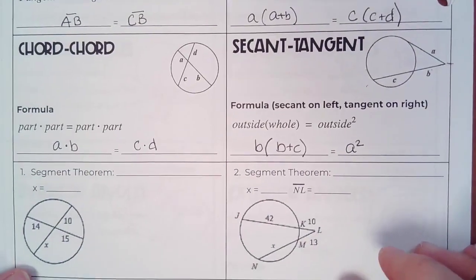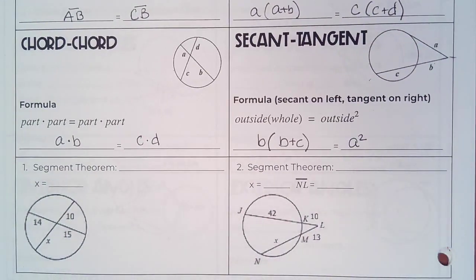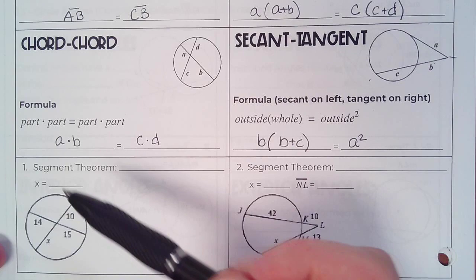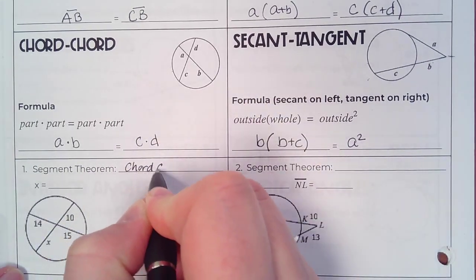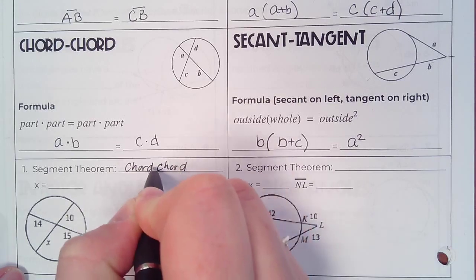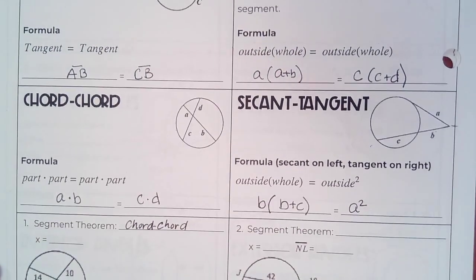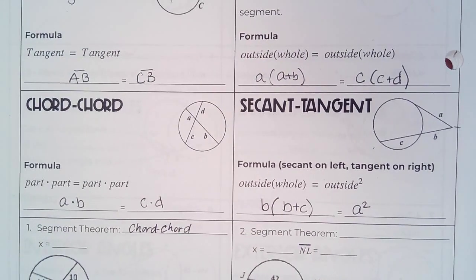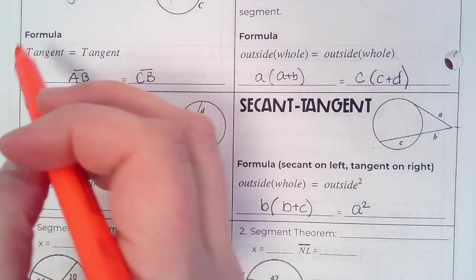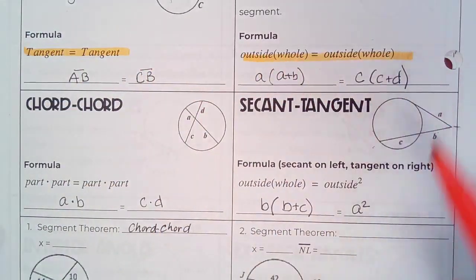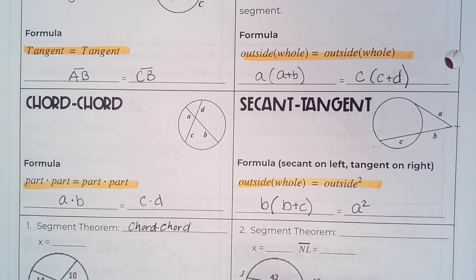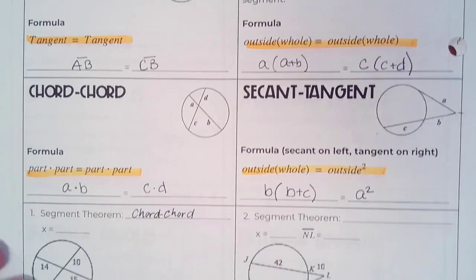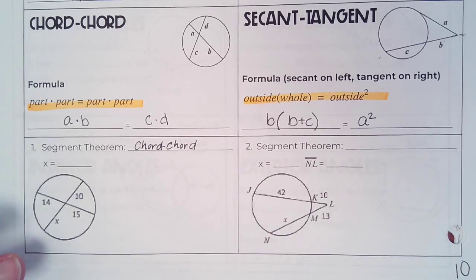So let's jump into our first example. We need to state the theorem used. This first one is chord. And these are all formulas you need to memorize. Tangent equals tangent, outside times whole equals outside times whole, part times part equals part times part, outside times whole equals outside squared. That's how you'll be asked to write them on your equations test.